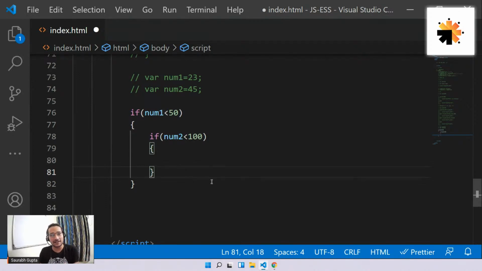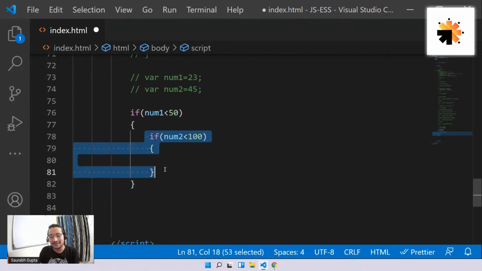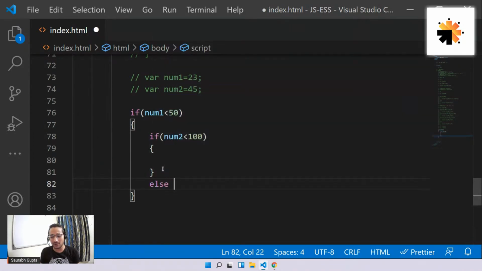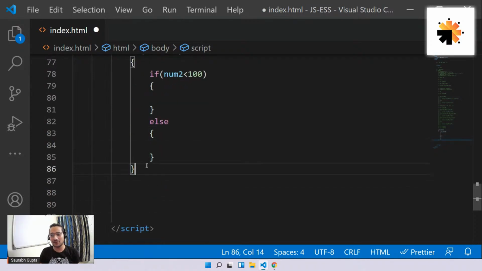They are just ifs. First of all, they are not connected to each other. That's what I want you guys to understand. That's why I'm saying don't think of it as a big concept. Consider this if as just code inside the first if. If you think of them as both connected, then you'll get confused. They all can have their own else's. Why not? This can have its own else, this can have its own else. They are just ifs.